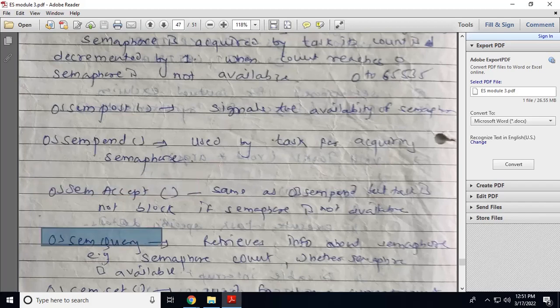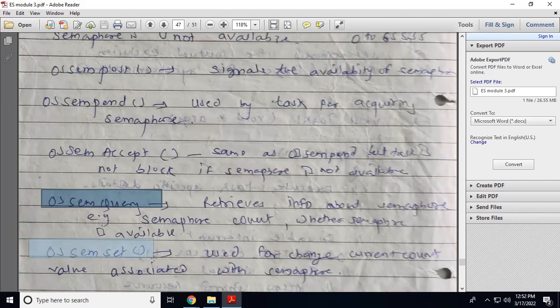OS semaphore query. When you need information about the semaphore object, such as the semaphore count and whether the semaphore is available or not, you can get this information by calling the function OS semaphore query. It will retrieve the information about the semaphore count and whether the semaphore is available or not.